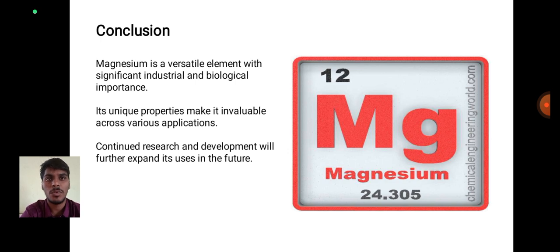Its unique properties make it invaluable across various applications. Continued research and development will further expand the use of magnesium in the future.